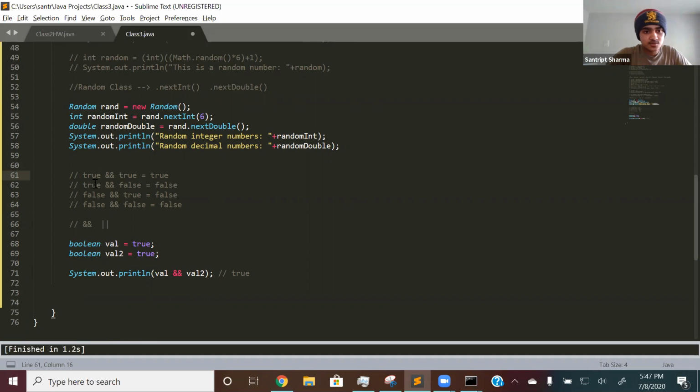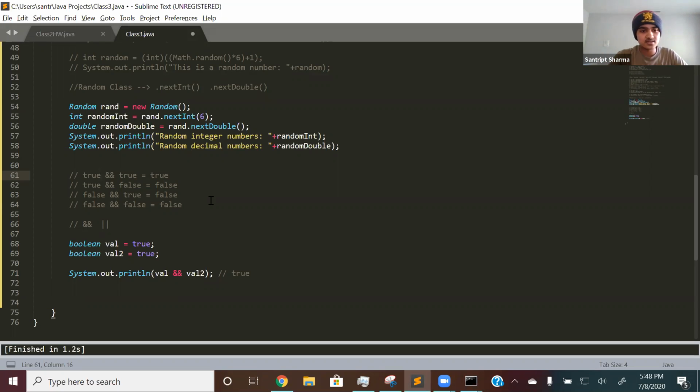So let's take this one: true and false is equal to false. The reason it's false is because in order for a statement or condition to be true, if it's an and operator, then both things have to be true. If one thing is true but the other thing is false, then it's not true overall. True and false is not true, it's false because there's a false. It's kind of confusing, but that's just how it is.